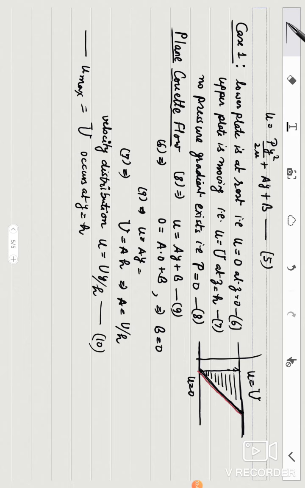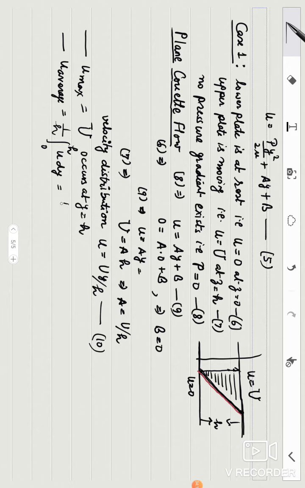Then I come to what is u average. What is the average velocity? The formula for it is flux upon area. So your cross section is h, and the flux is the integral of u dy for the limits 0 to h.